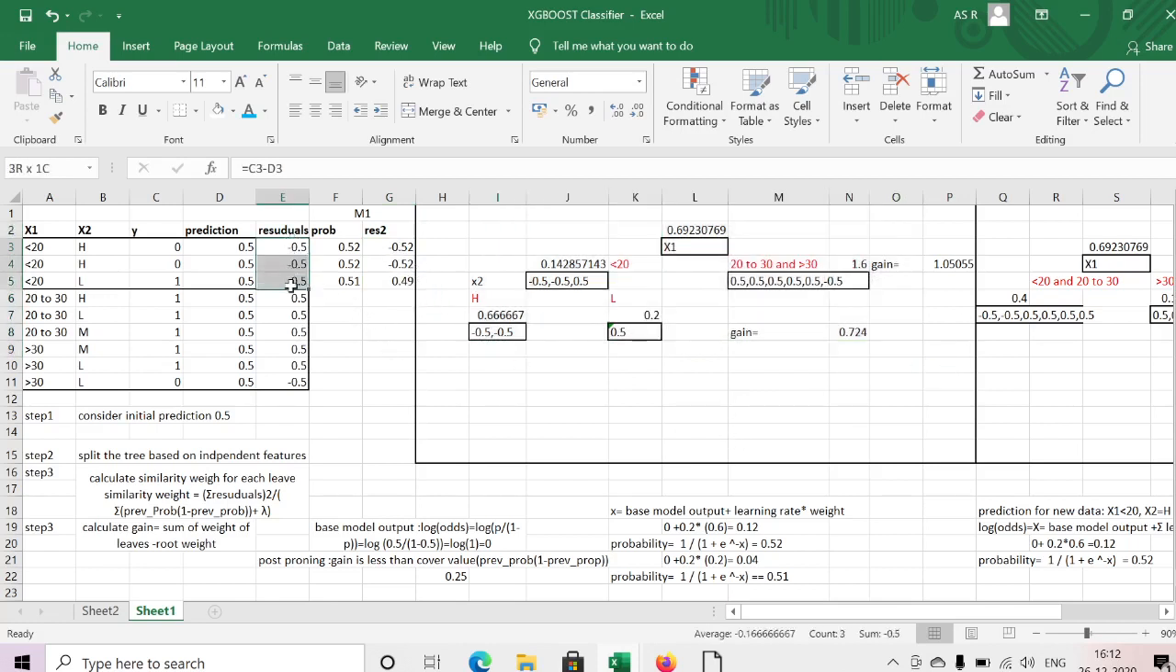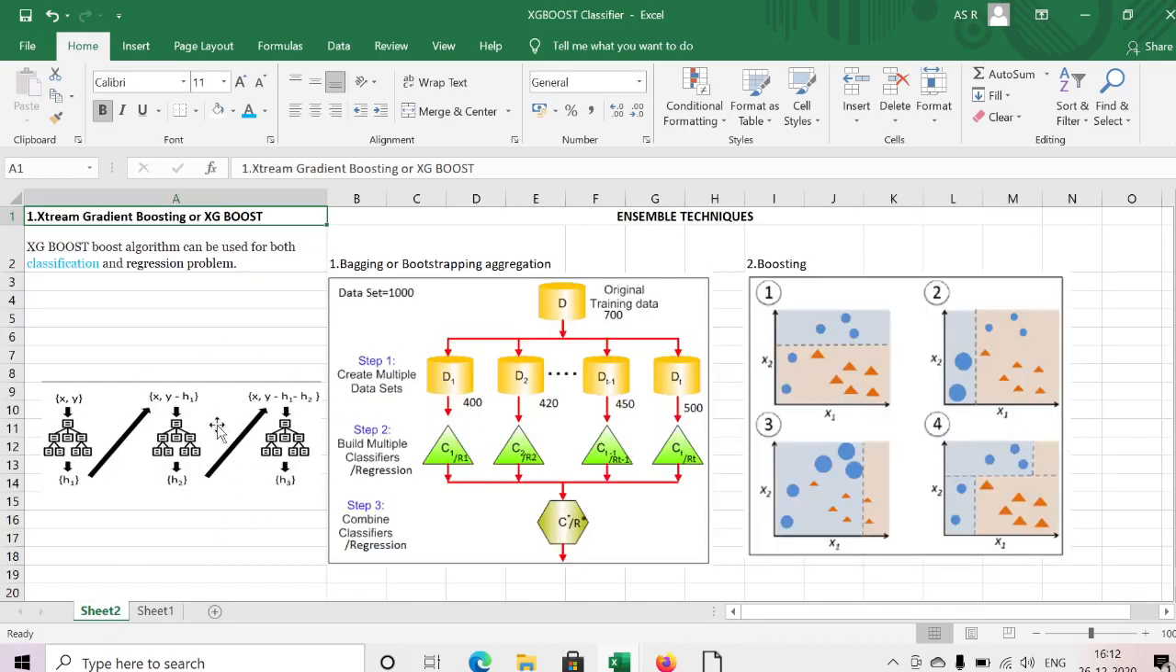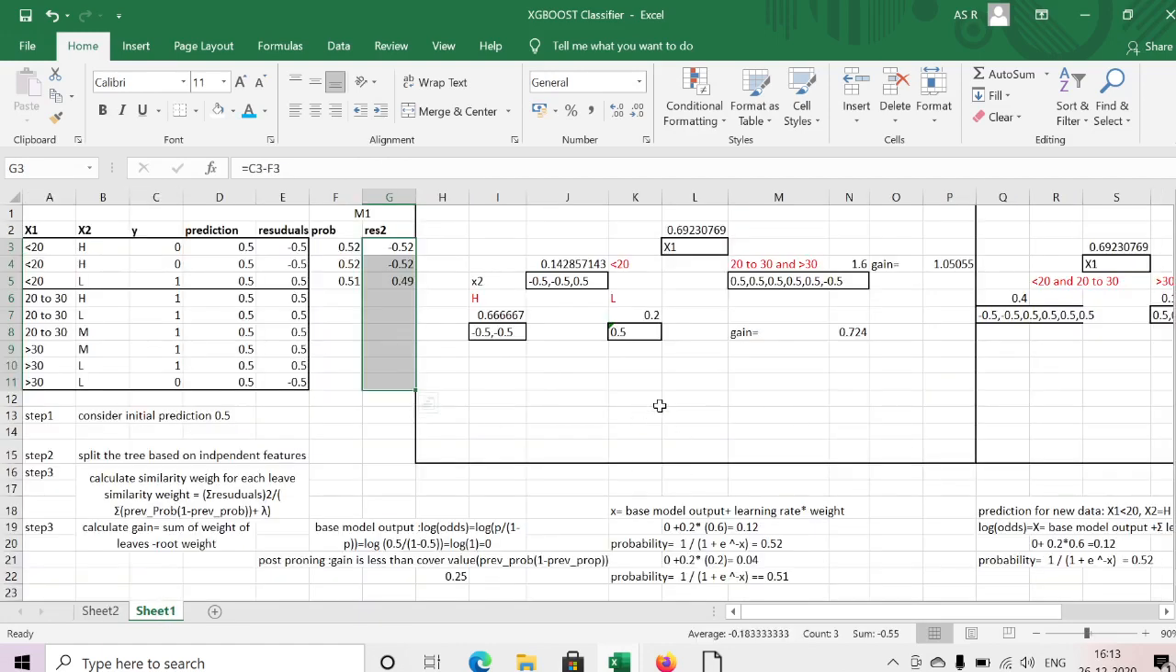By using the first residuals, the base residuals, we have created one decision tree. For the second residuals, we need to create another decision tree. Similar way we need to calculate the similarity weight and the gain, which gives the best split. We create that model, then calculate the probability, and from the probability we calculate the residuals. We repeat this process until the actual and the prediction are the same, building sequential decision trees that many times. Here I got the residual for model 1, and from this model 1 I will pass these residuals to the next model.